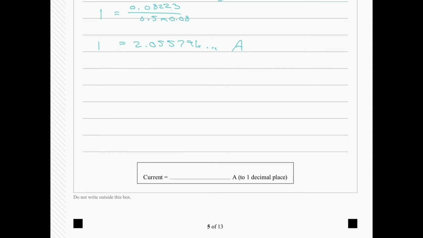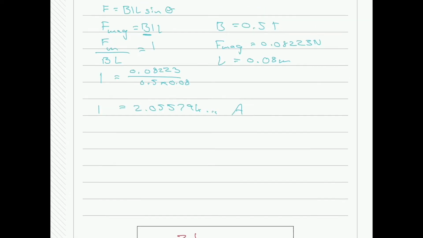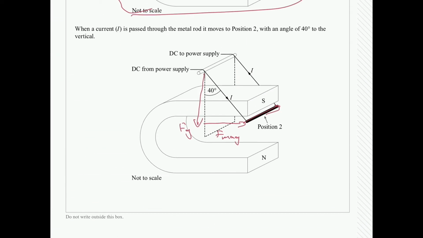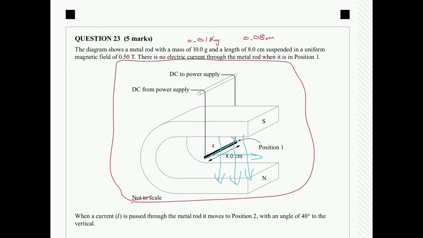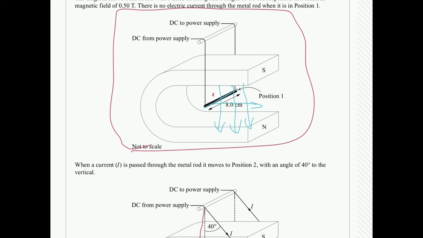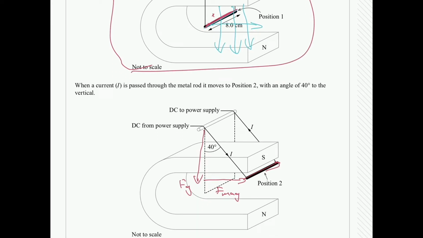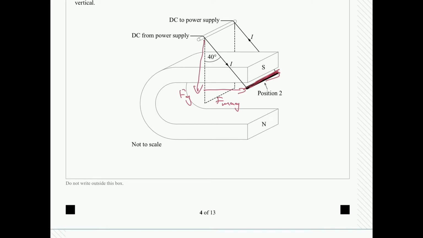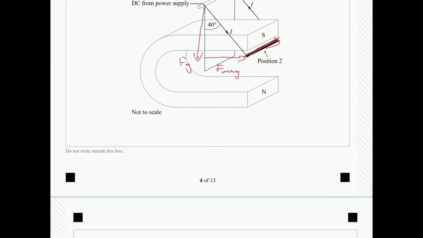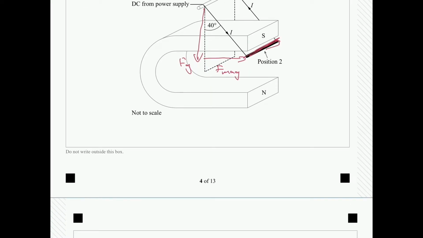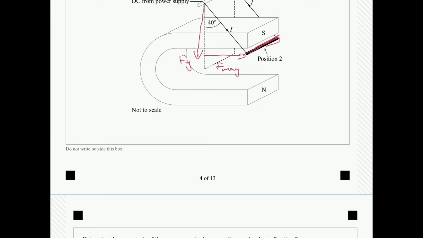Let's have a look at what they want. It wants it to one decimal place, so it is going to be 2.1 amps. So a quick overview of this situation. We're working with multiple fields of physics that we've learned throughout the year. Realize that your rod is sitting in a magnetic field initially with no current. But when the current is turned on, there is a force that happens due to a current carrying wire sitting in a magnetic field. So what can we determine? Can we determine that force initially? Yes, we can, because we've got the force of gravity. We know the angle that the rod's sitting at. So take time, work through, redraw the scenarios if that works for you.